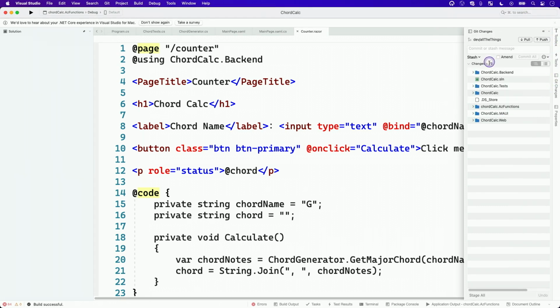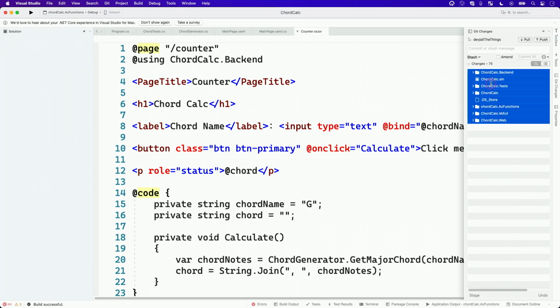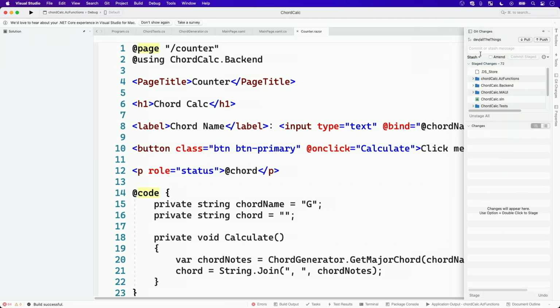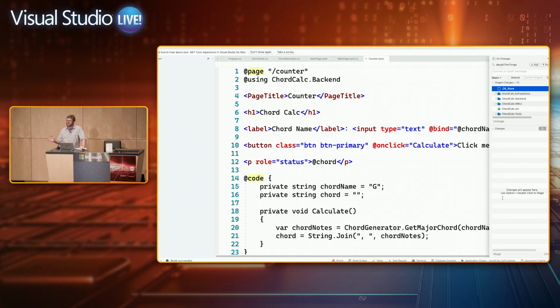There's options for, I could actually take all these items and stage them and coordinate my, oh, I think there was a window sizing problem. It's still there. One second. There it is. Well, that's weird. So I can stage my changes. I could come in and actually say if I want to just go ahead and stage and push right away. So that's a whole new window coming into VS for Mac, and this tees up a little of where we're going forward, bringing more and more Git functionality into the IDE, building on top of the stuff in Visual Studio on Windows to bring into the product.